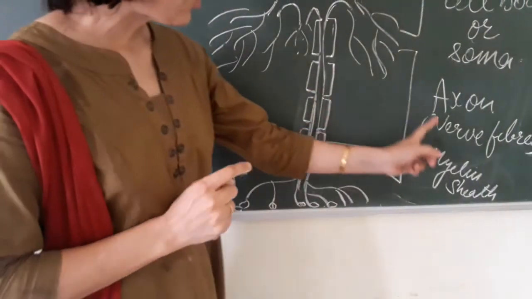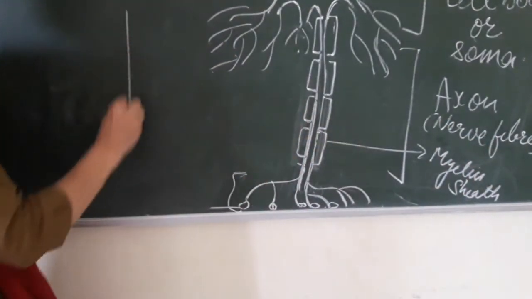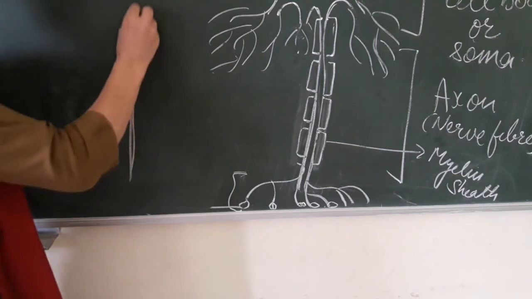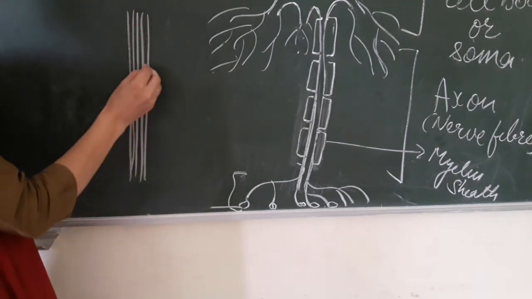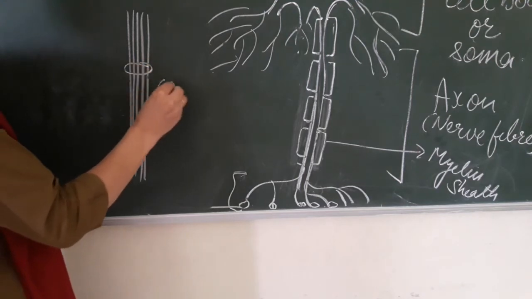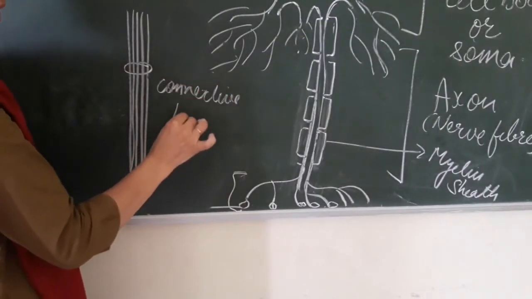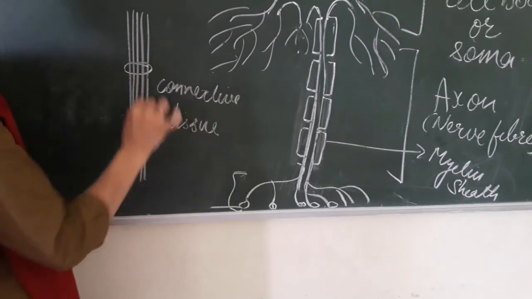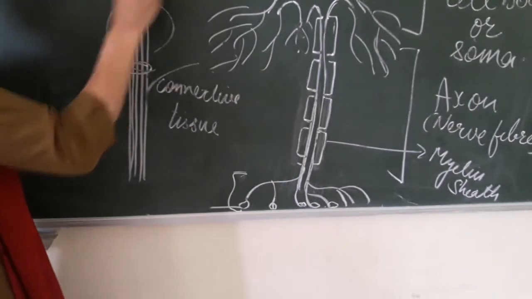This axon is also known as the nerve fiber. Many nerve fibers which are very long are collectively joined with each other by means of connective tissue. And this bundle of fibers is now called a nerve.